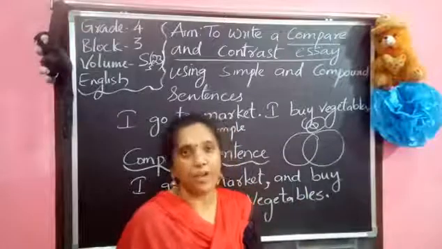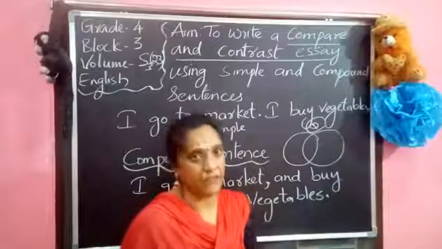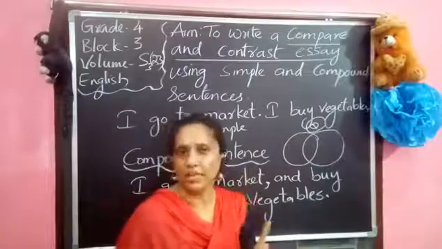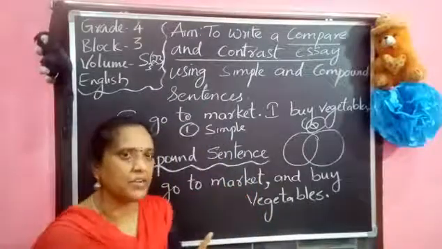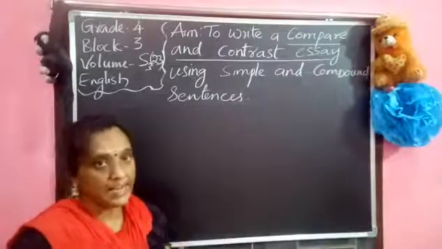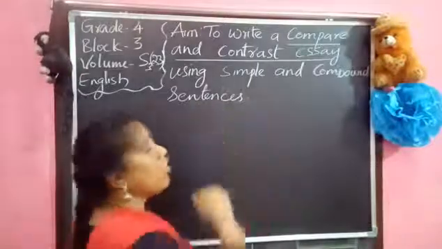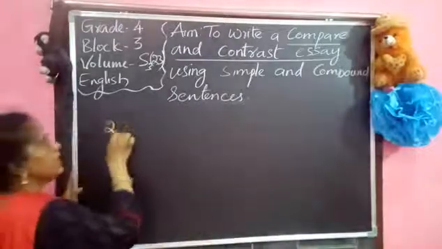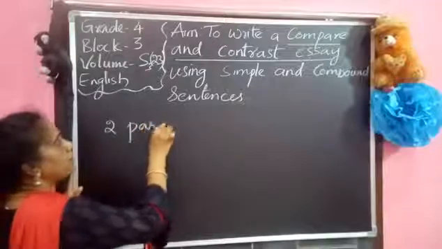Now today we are going to write them in paragraphs by using comparing and contrasting. Then what are these comparing and contrasting words? So let us see them. To write an essay on comparing and contrasting, first of all we need two paragraphs. We must write in two paragraphs.